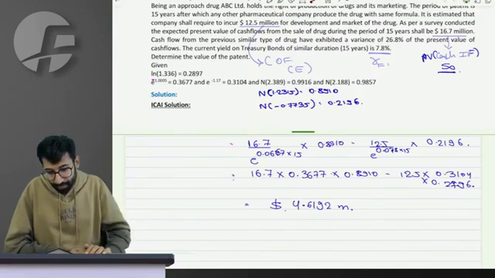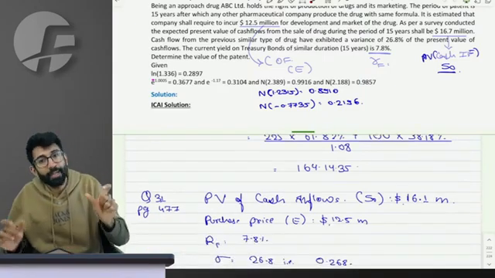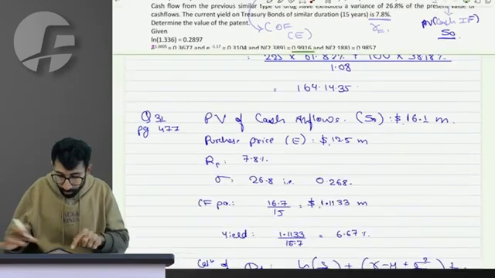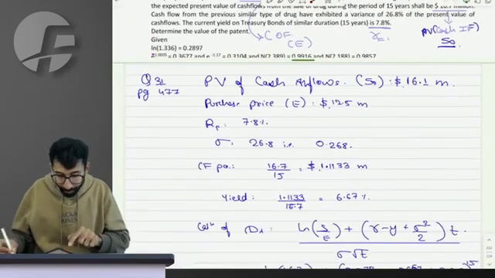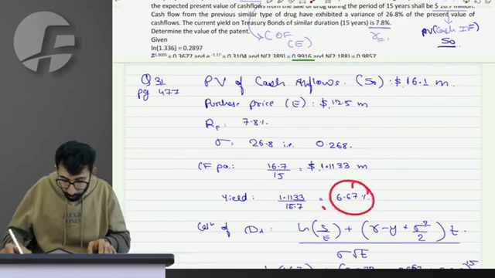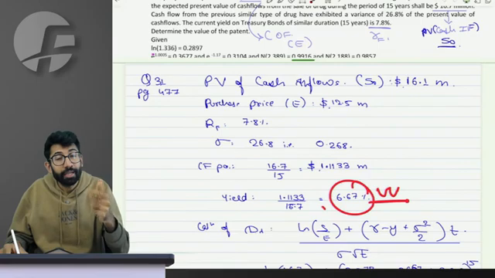Yes, yes, yes. People, are you all able to understand? It is applying the Black-Scholes formula with minor modifications. What are the modifications? Modification number 1. You have to calculate the yield for the purpose of formula, for the purpose of D1, calling it to be the dividend yield.